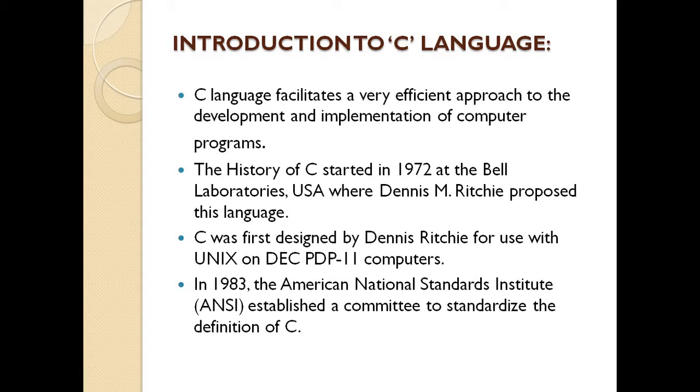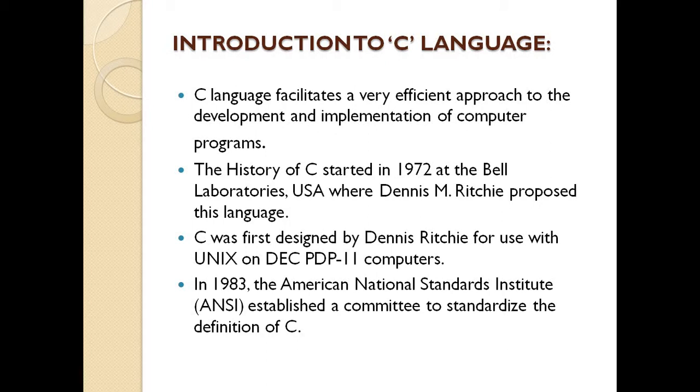C started in 1972 at Bell Laboratories, USA, and was invented by Dennis M. Ritchie. C was first designed by Dennis Ritchie for use with the Unix operating system on DEC PDP-11 computers. In 1983, the American National Standards Institute, called ANSI, established a committee to standardize the definition of C, meaning to give the language a formal standardization.